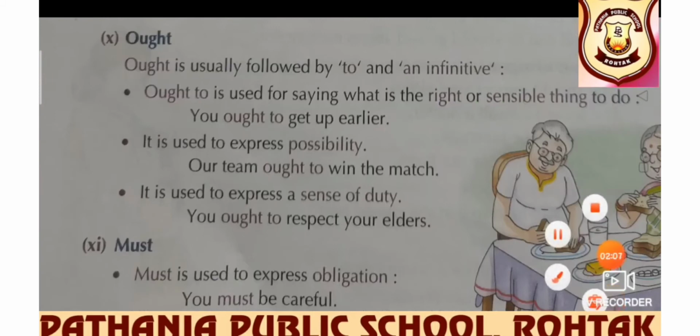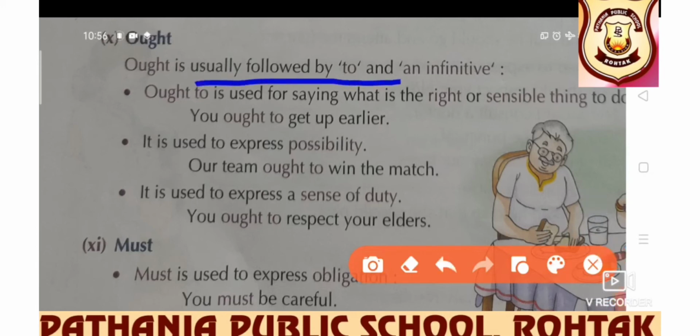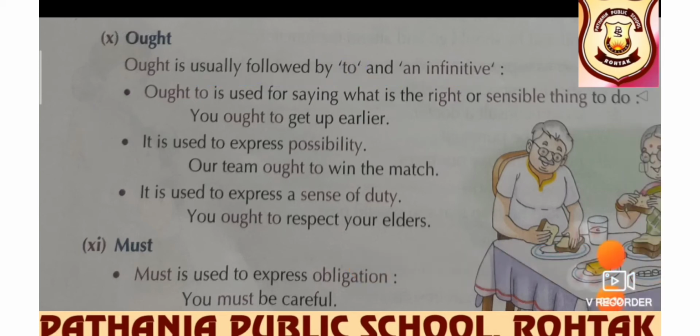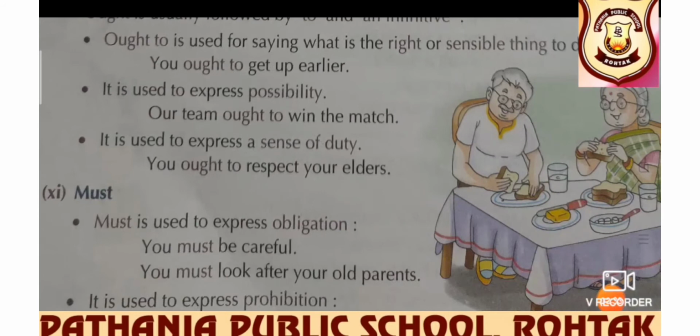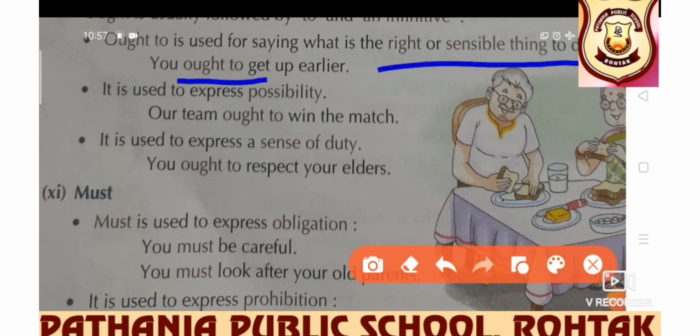Next is ought. Students, ought is usually followed by to and an infinitive. That's why we generally say ought to, because it is usually followed by to. Now, what are the usages? Ought to is used for saying what is the right or sensible thing to do. You ought to get up early. What is the right or sensible thing to do? It is used to express possibility also. Our team ought to win the match.